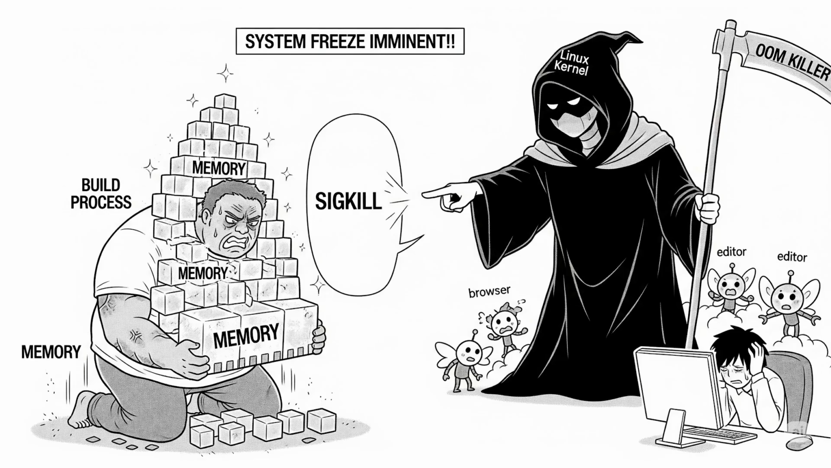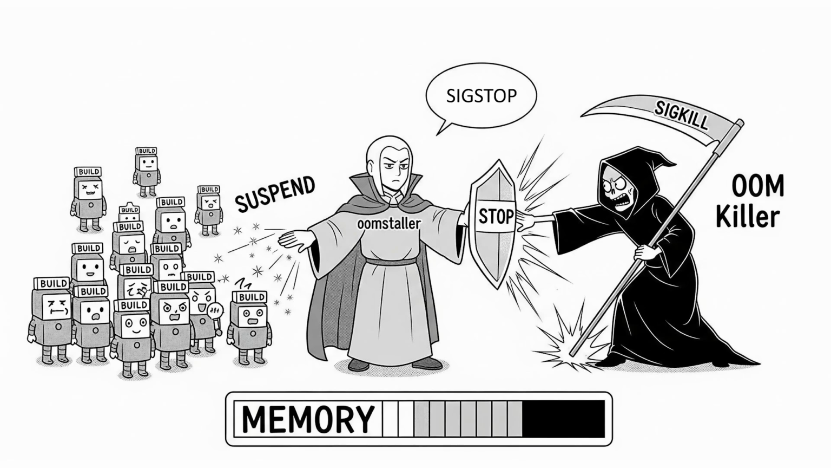In the worst-case scenario, the Linux kernel invokes the out-of-memory killer, or OOM killer. This isn't a bug, it's a self-preservation mechanism to prevent a complete system freeze. The OOM killer identifies a process to terminate, usually the one consuming the most memory, to free up resources. While this saves the system, it crashes your build, making the entire situation incredibly frustrating and unproductive. This is precisely the problem OOMstaller is designed to solve.